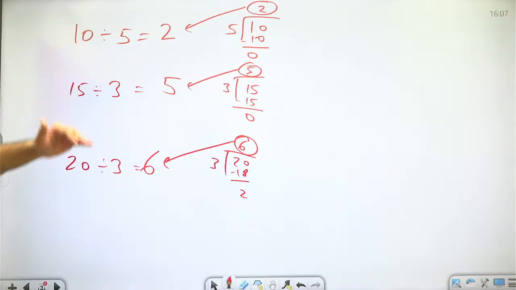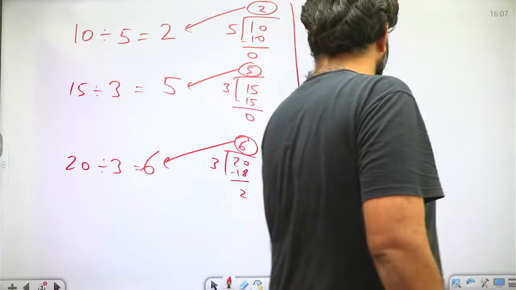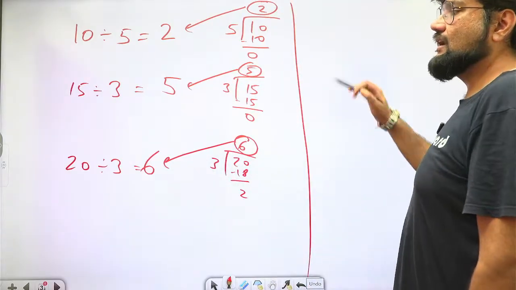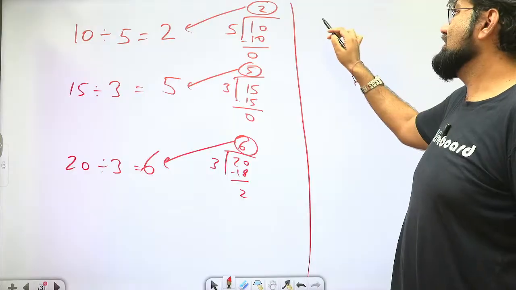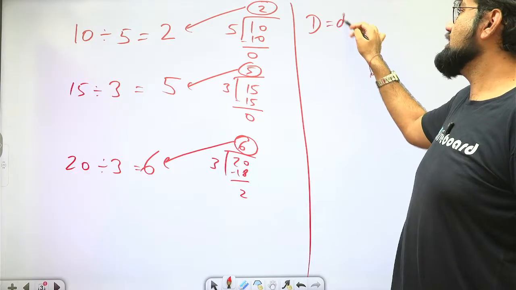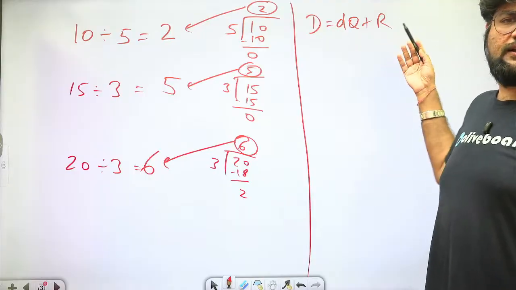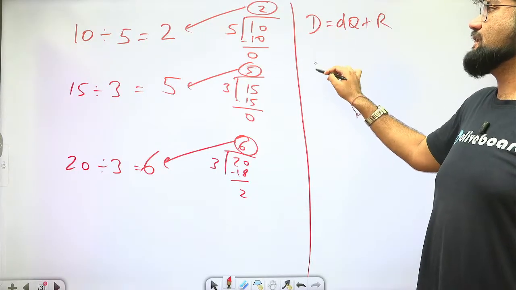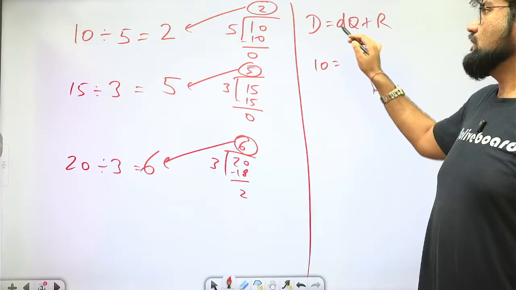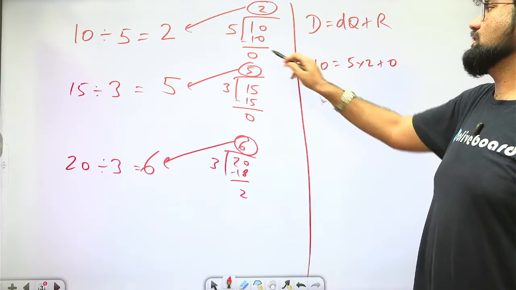You have all seen this as little kids. How does division work? What do we take out from this? I'm quoting Euclid's division lemma: dividend is equal to divisor into quotient plus remainder. You have all learned this as little kids when you first started division. So here dividend 10 is equal to divisor into quotient plus remainder. Remainder is 0.